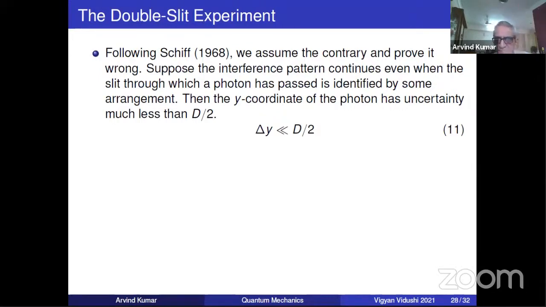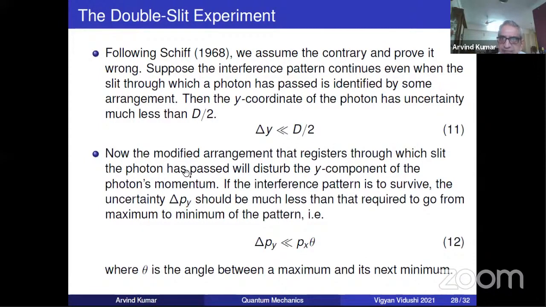Y is the vertical axis, you can say, and the capital D, you remember, is the distance. So delta y, if you know the slit it has passed through, has to be less than d by 2. Because if delta y is much more than d, then we won't know which slit it is. So the position uncertainty has been reduced to d by 2.